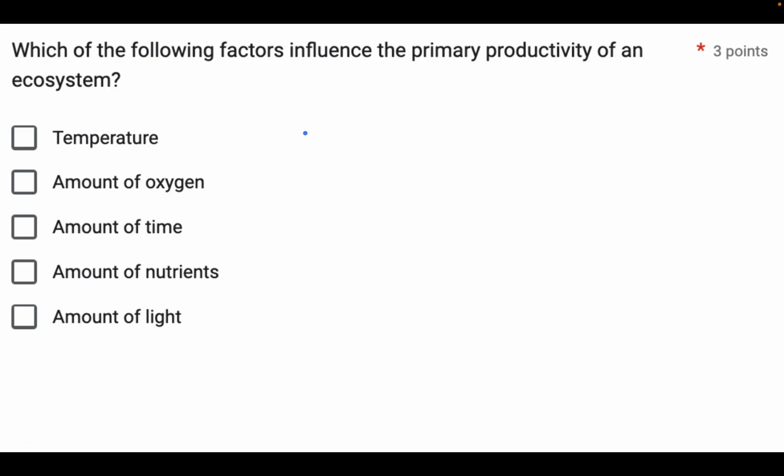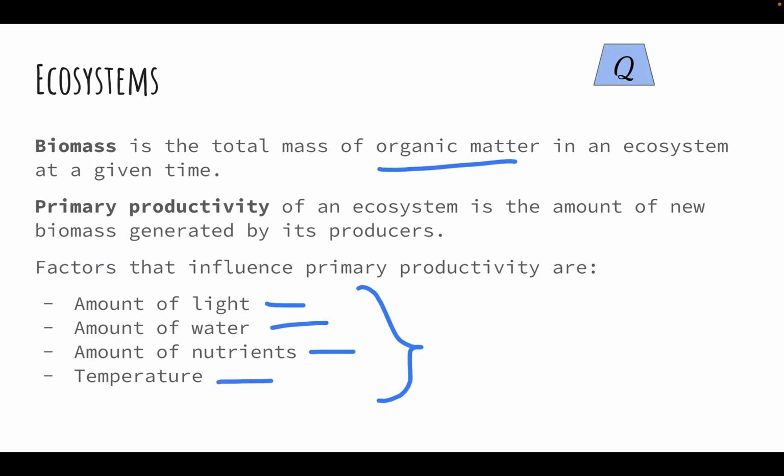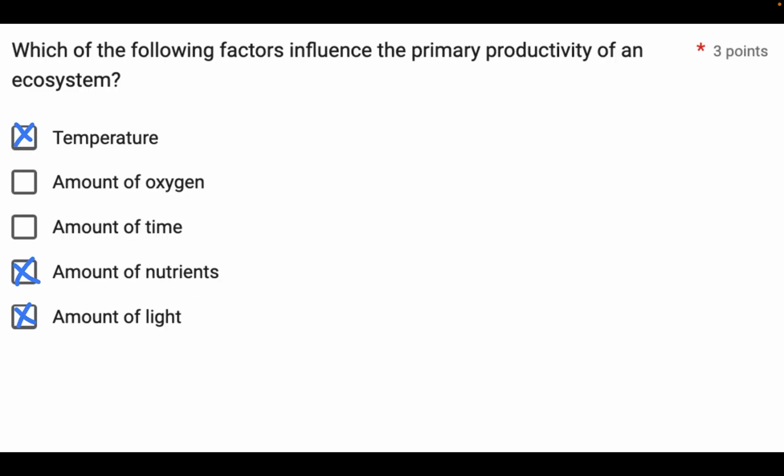And so the factors that we just saw were light, amount of nutrients, amount of water, I don't see here, and temperature. So those are the three, temperature, nutrients, light, that we saw on the previous slide here.